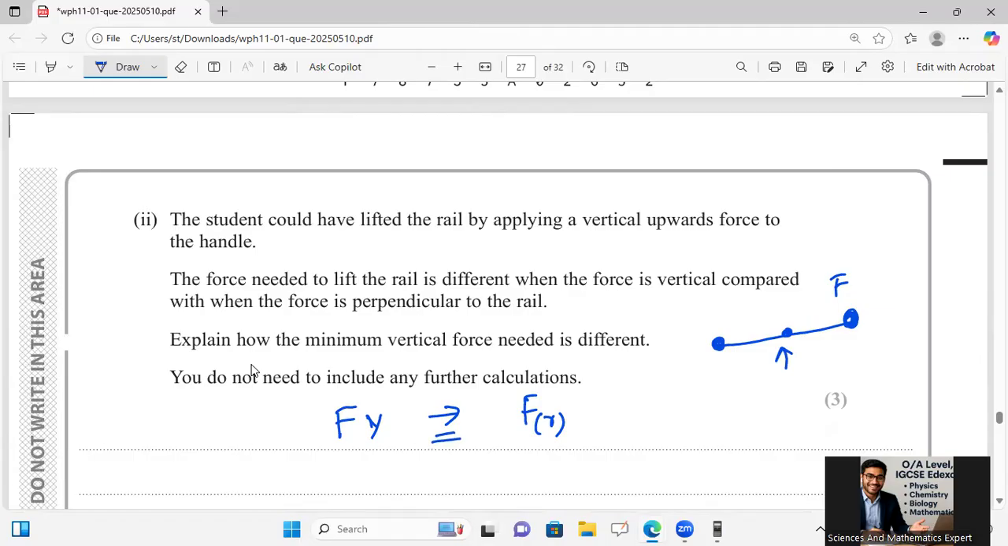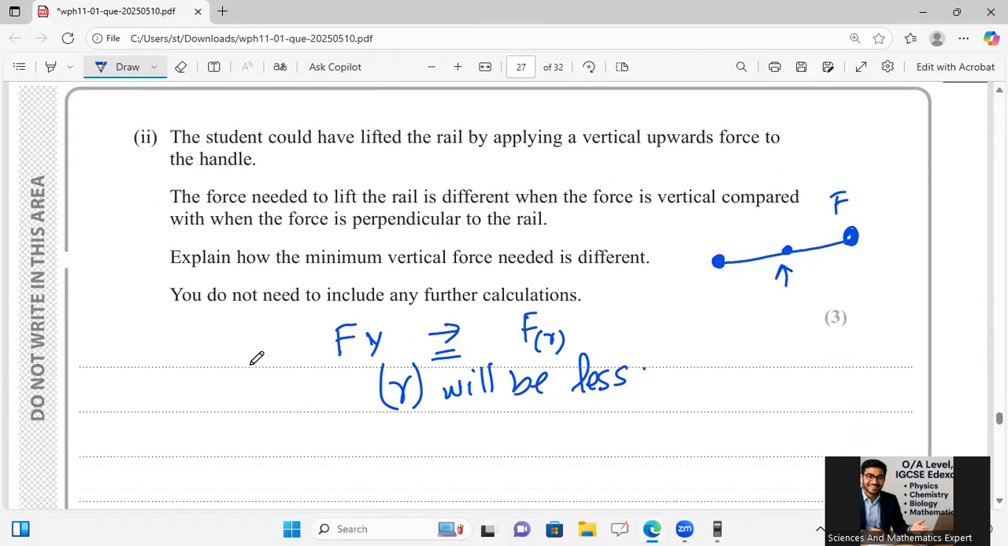Or when the force is vertical, the perpendicular distance from the line of action of force to the pivot is less over there. So we can say moment arm will be less in that case. So these are the two reasons which I want to explain. If the same magnitude of force is applied, then the moment of the force is less, and so when the force is vertical, the force needed will be greater. That is the explanation you can write in your own words.